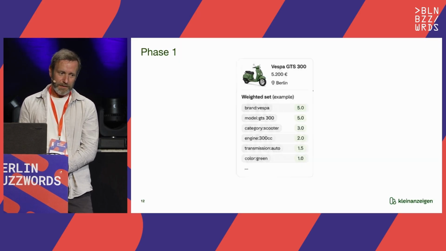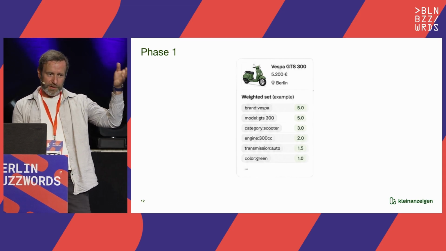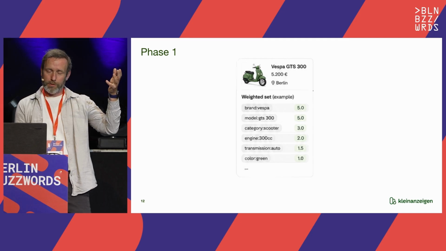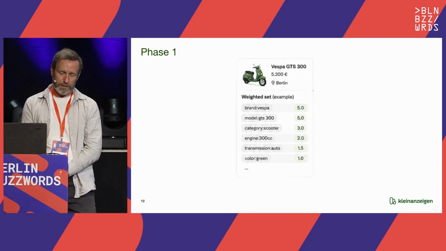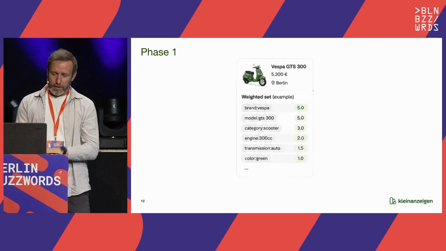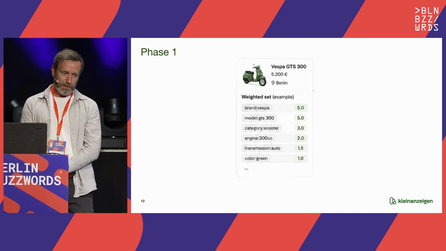With the weighted set, I give an example here. It's basically a map. So you have attributes and weights. And with this, you can really easily derive a profile from it. So weighted set, an easy to use feature from Vespa. And we have our domain, and in our domain, we have motors. So we want to give it a try.